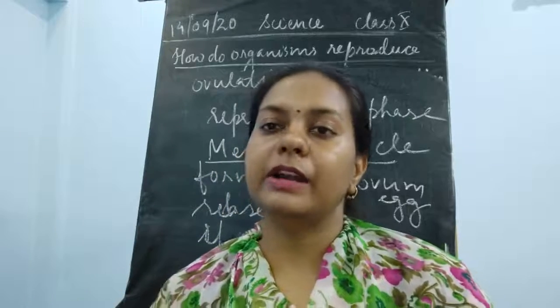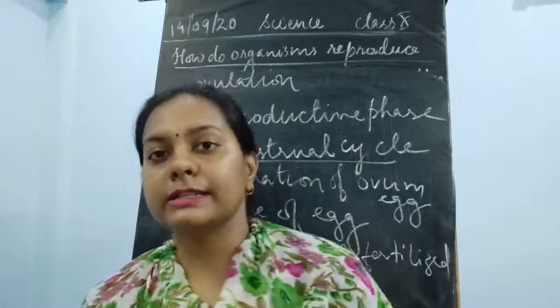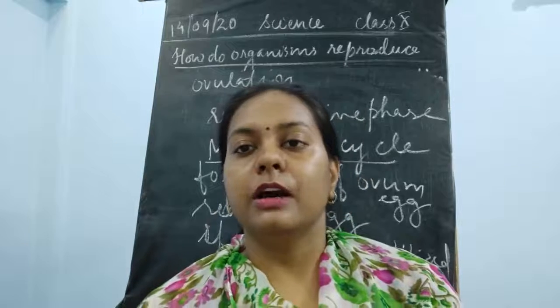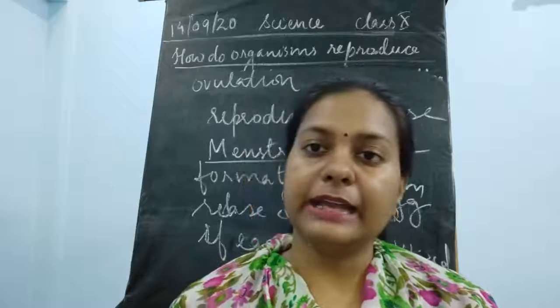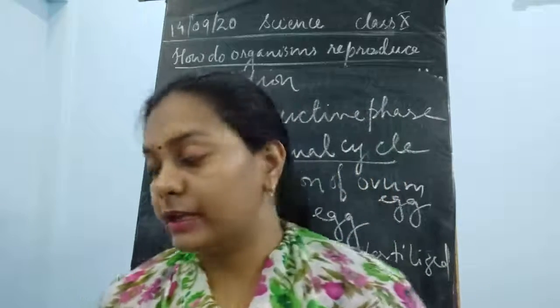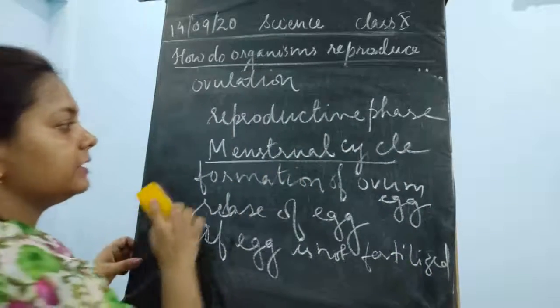Okay, and the blood vessels rupture, and this causes the movement of the blood and the mucus out of the female's body. This is said to be menstruation. Now, there are two terms which you need to understand.